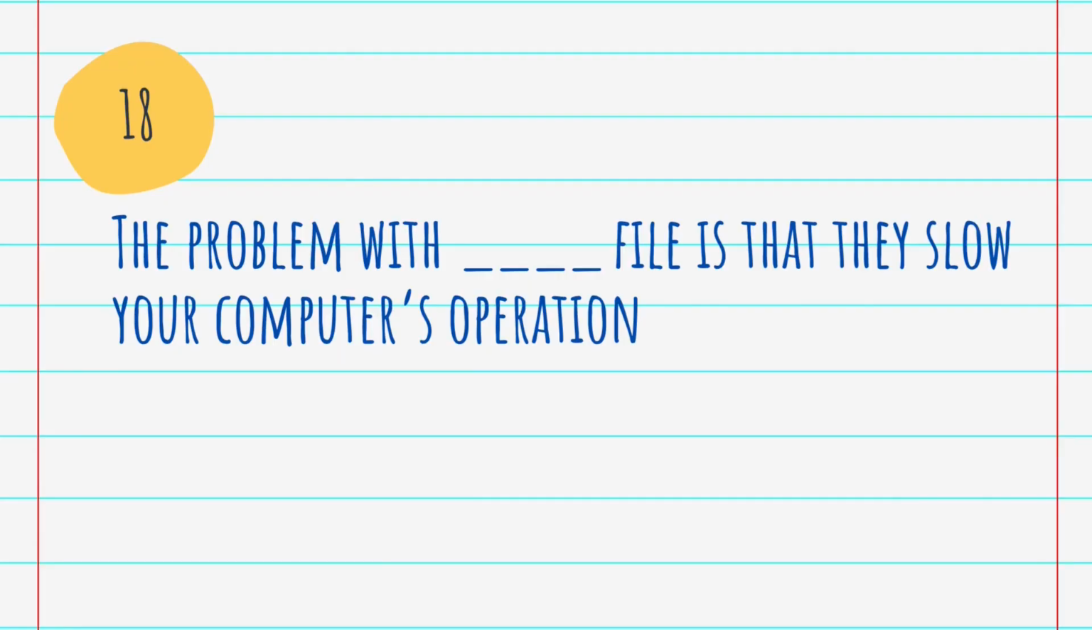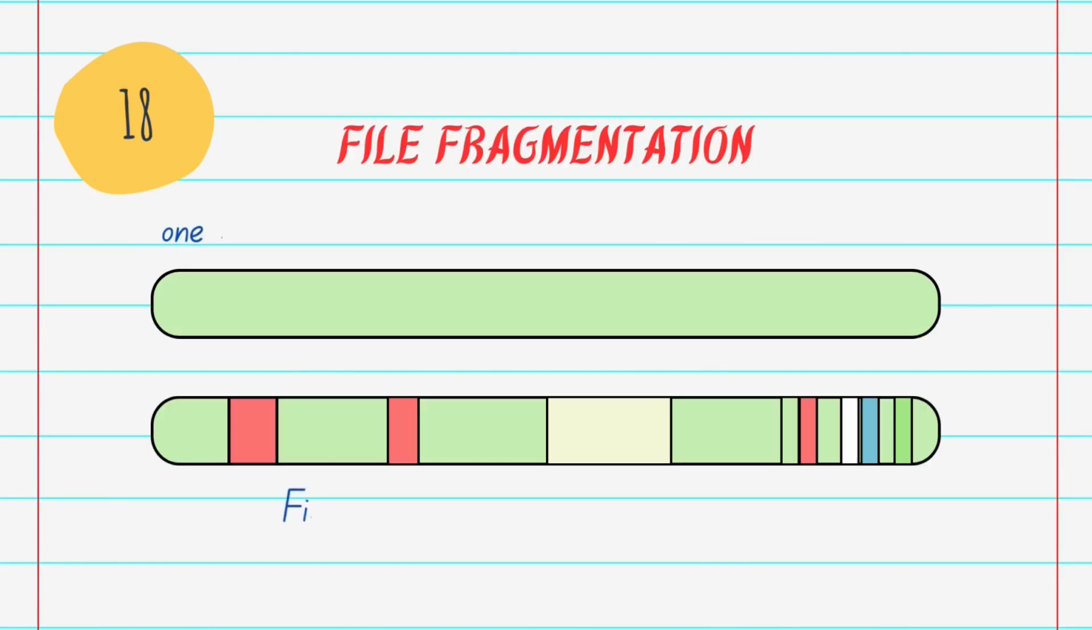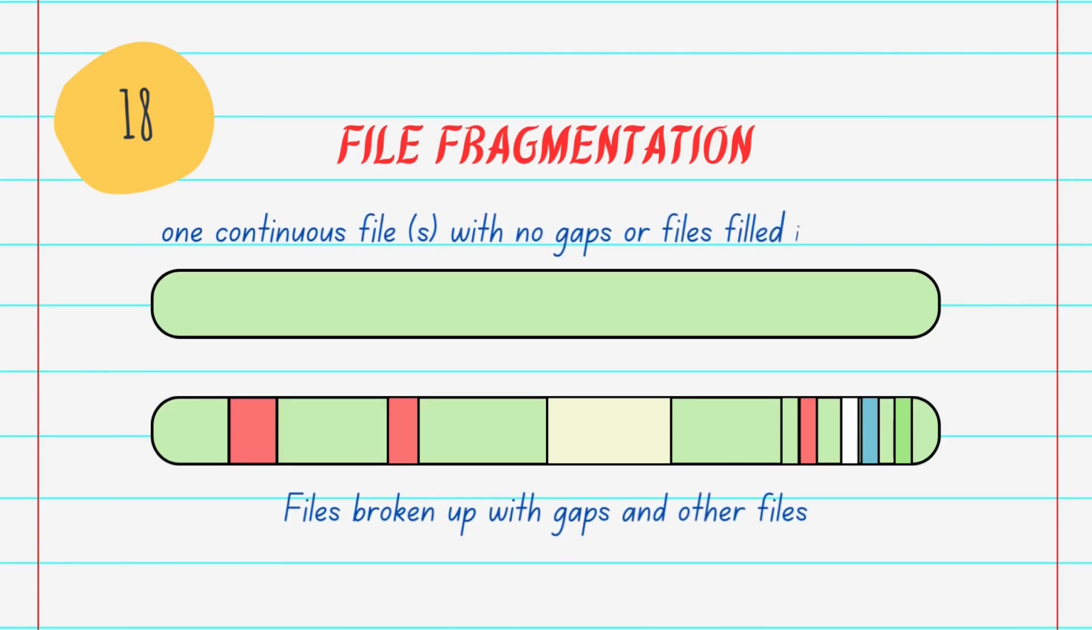Okay. Then the next question is, the problem with dash files is that they slow your computer's operation, and the answer is fragmented. Actually, the fragmentation process causes slow access time, as the read or write head accessing the data must find all the fragments of a file before it can be opened or executed. If the hard drive has to do this for many files each time it's opened, it can decrease the computer's performance. That's why our answer is fragmented here. The problem with fragmented files is that they slow your computer's operation.